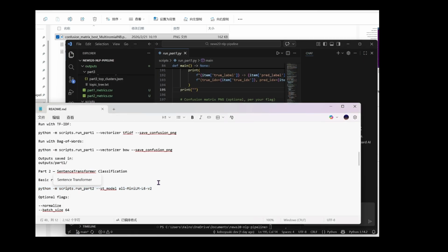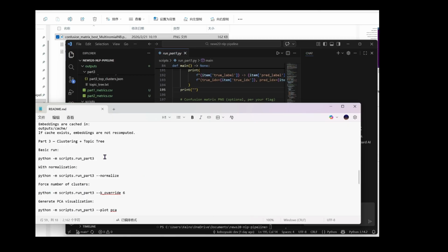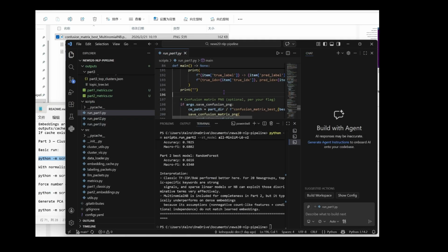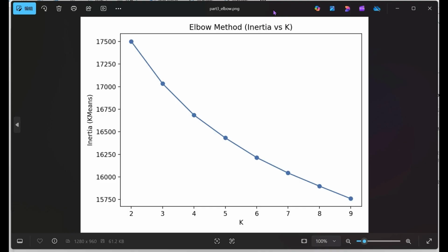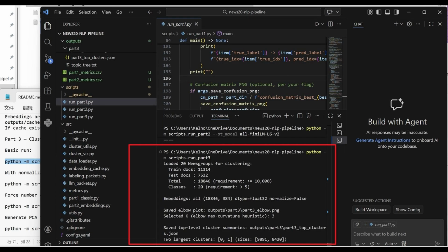In part 3, we move to unsupervised learning. We apply KMeans clustering to all document embeddings. To find the optimal number of clusters, we use the elbow method. As seen in part3_elbow.png, we selected k equals 3 based on the max curvature heuristic. This resulted in 2 primary large groups with sizes of 9,891 and 8,430 documents, respectively.